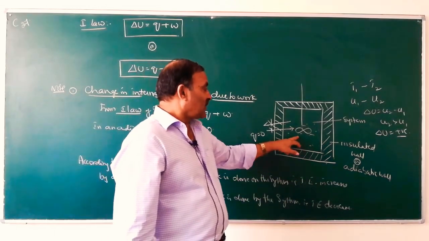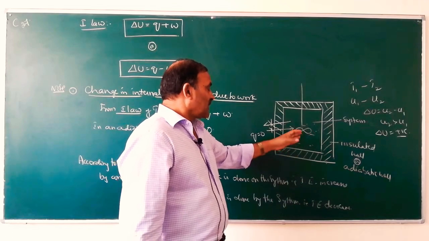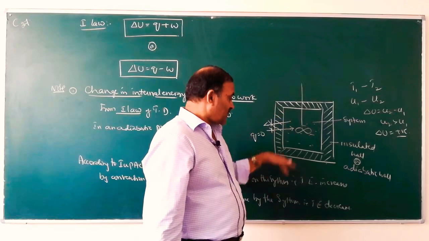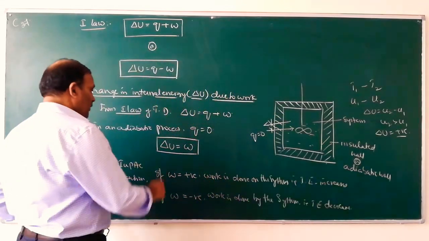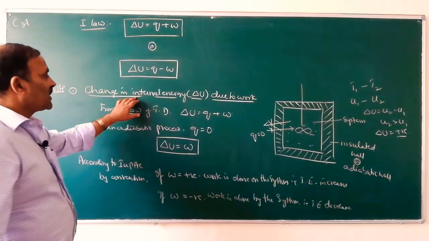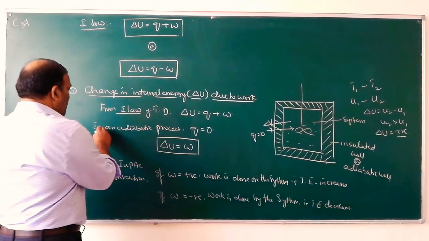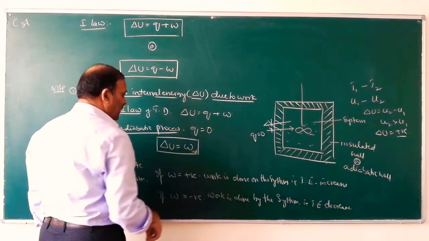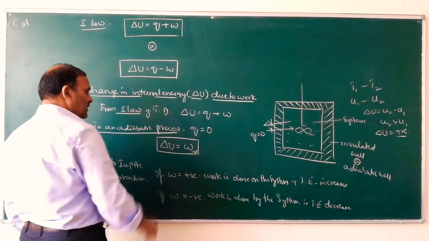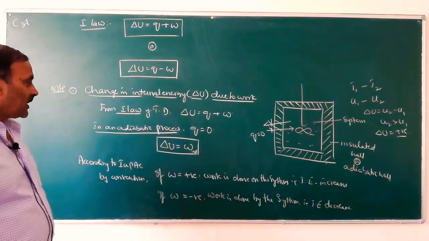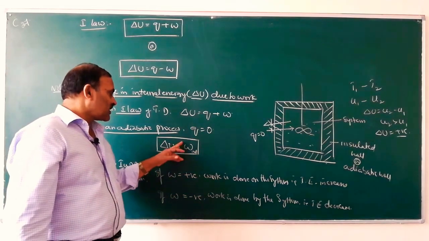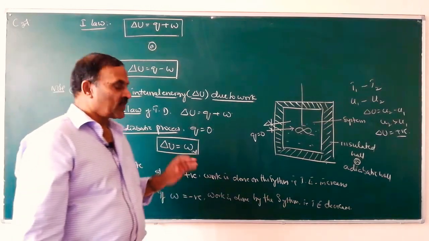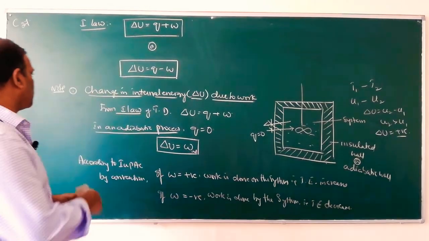If work is done by the system, what happens? The internal energy of the system decreases. So, change in internal energy due to work in an adiabatic process, delta U is equal to W_ad. So, change in internal energy is equal to work done either by the system or on the system during an adiabatic process. So, this is the first case.